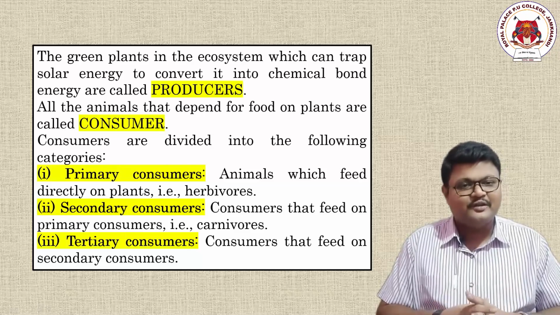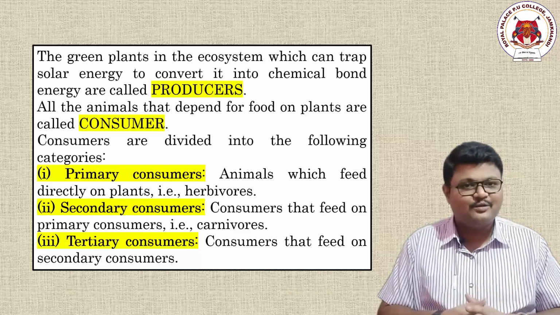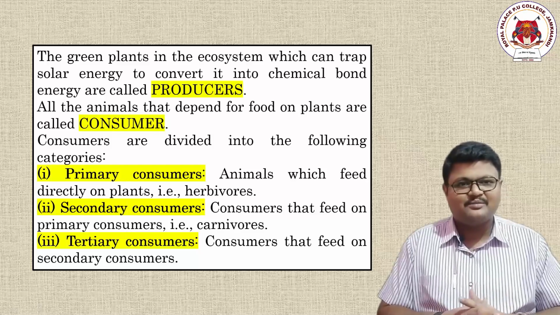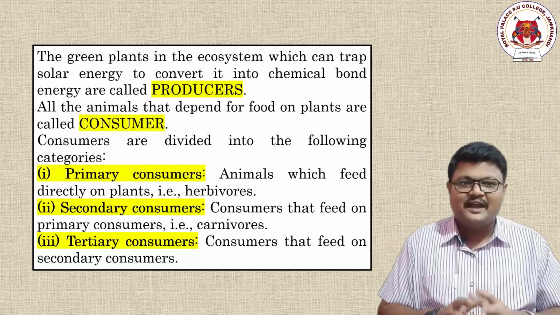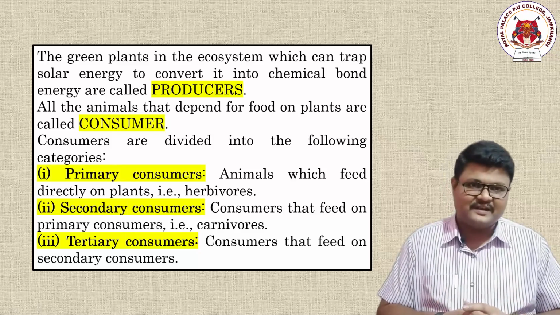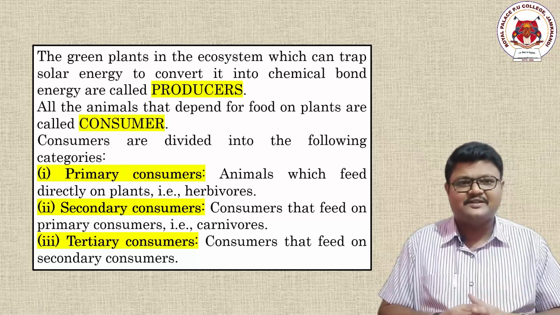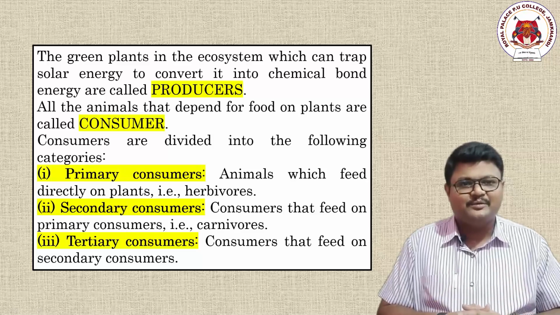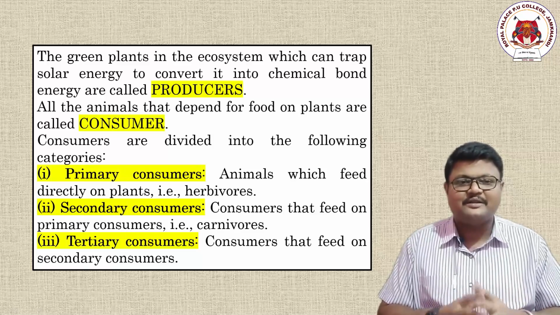These producers produce their own food, and that manufacturing process is called photosynthesis, which is done in the presence of sunlight.